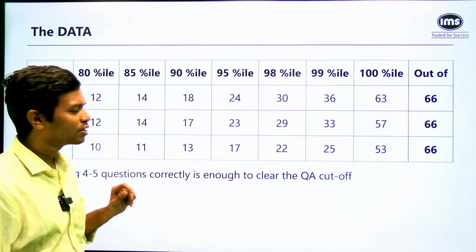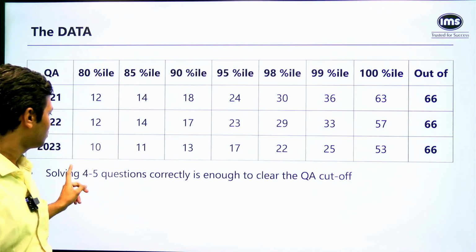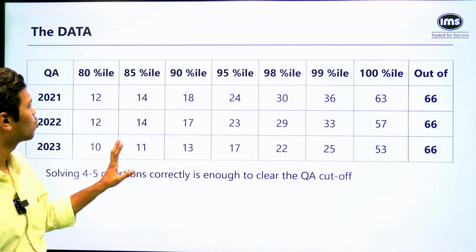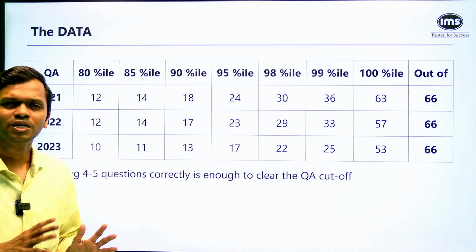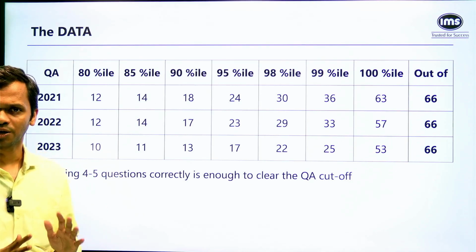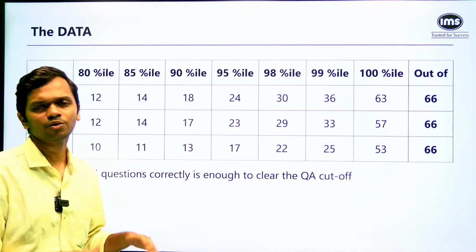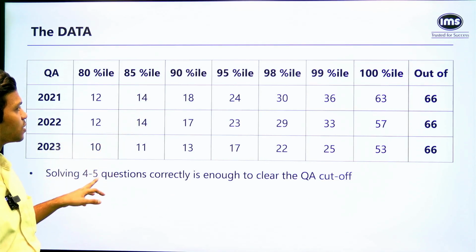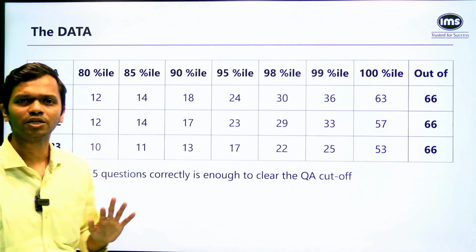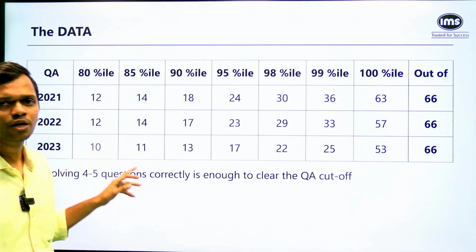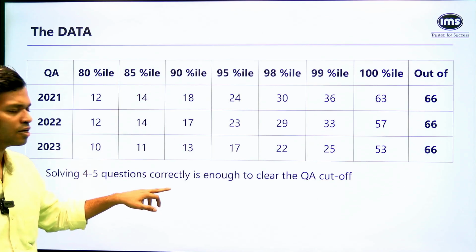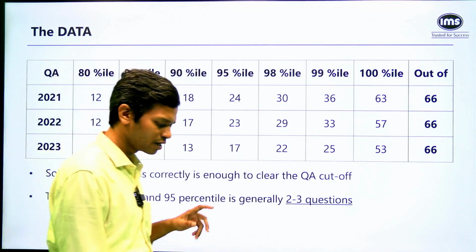Now, there are some important things that you need to understand. Firstly, solving 4 to 5 questions is enough to clear the sectional QA cutoff. Roughly, 4 to 5 questions will put you somewhere in the 12 to 15 zone on your raw score, right? Your scaled score can be different, but let's look at the raw score. 85 percentile is typically the sectional percentile cutoff that is needed. You would have easily cleared the cutoffs if you had done 4 to 5 questions in any of these years. So that is something you need to understand.